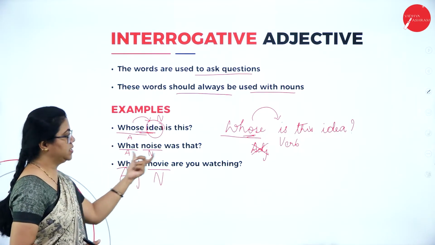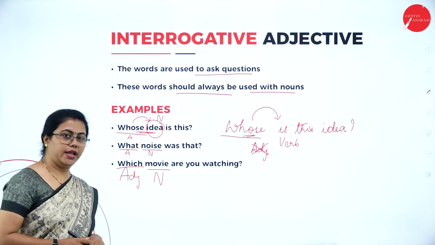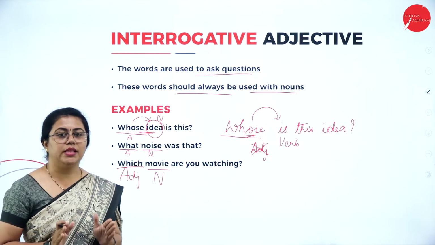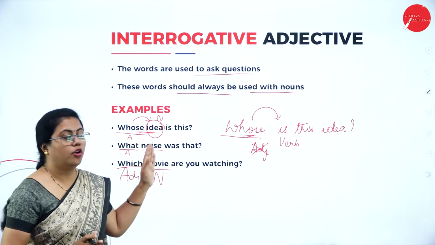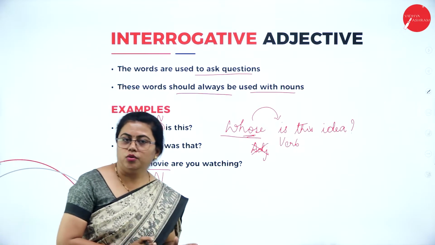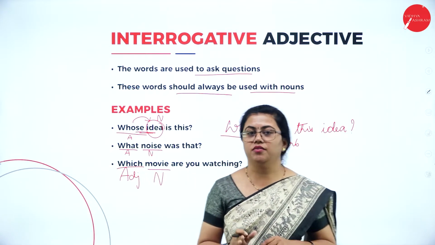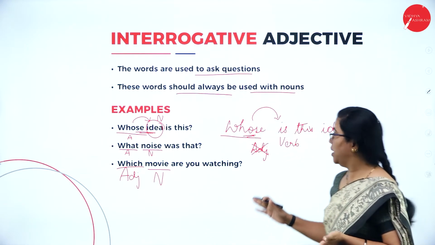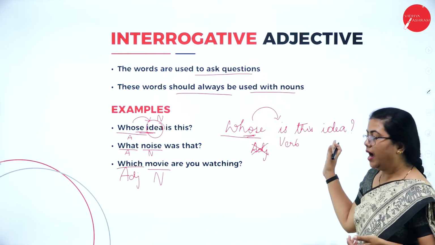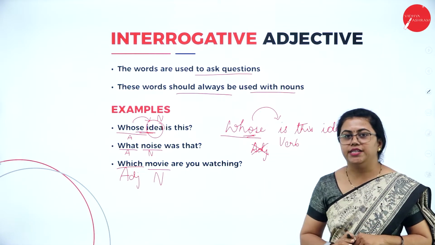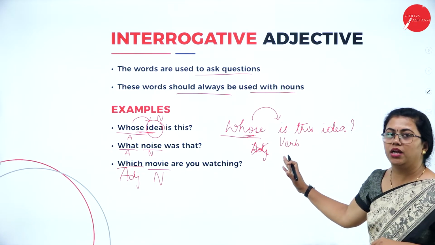Here also, which is the movie you are watching? That time I am not using which and movie together. So whenever I am not using that word which, that is the interrogative word, along with the noun, that time it does not become an adjective. So please do not get confused. In your exam they might give this sentence and ask you to identify which type of adjective it is or identify the adjective, but please do not get confused.